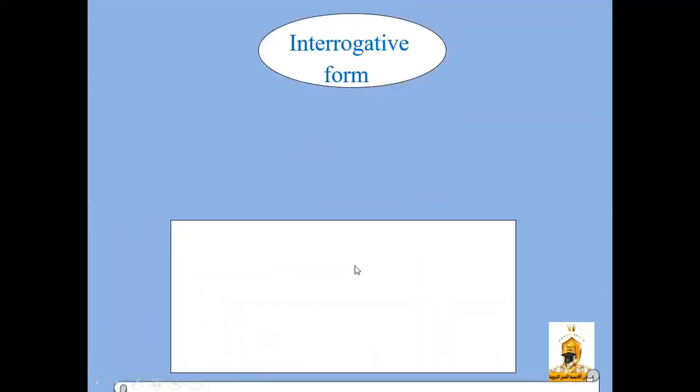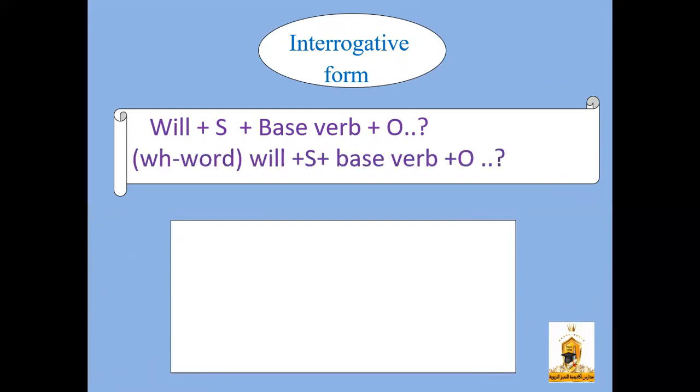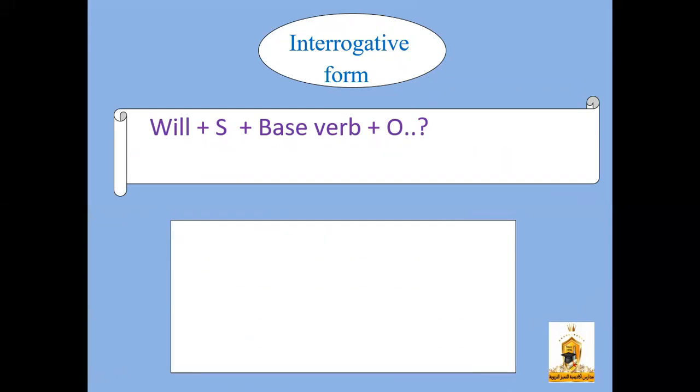Now let's move to the interrogative form of the simple future sentence, which is the question form. As you know, we have two kinds of questions: yes or no questions and WH questions. Yes or no questions in the simple future tense start with the auxiliary verb will plus subject plus the base verb and the complement of the question.